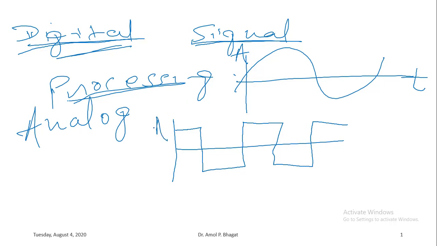So in both cases amplitude on y-axis and the time on x-axis. So if I ask you which one is the digital signal and which is the analog one, so in most of the books as well as most of the students may answer this first signal as an analog signal and second one is a digital signal, but it is wrong.